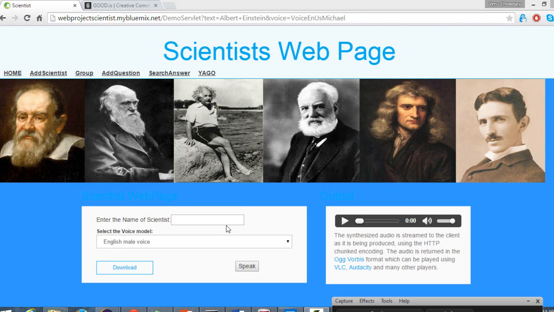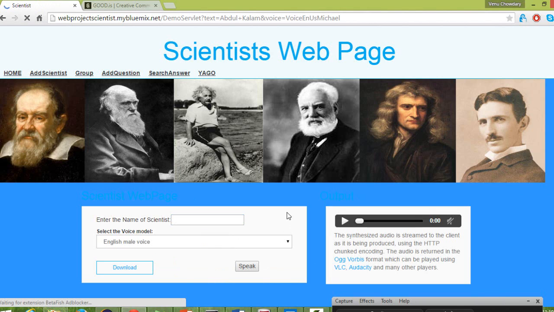For example, if I enter the scientist name Abdul Kalam, Avul Pakir Jainulabdeen Abdul Kalam was born on 15 October 1931 in a Tamil Muslim family to Jainulabdeen, a boat owner, and Ashiamma, a housewife, at Rameswaram, Ramanathapuram district, located in India. Likewise, here you can get the output in a speech manner.